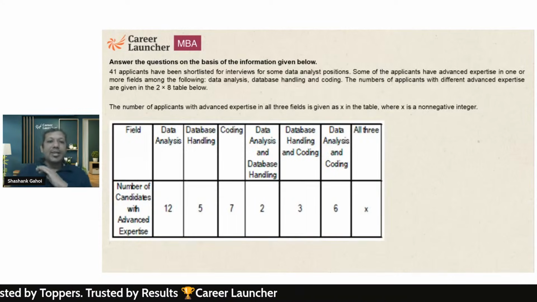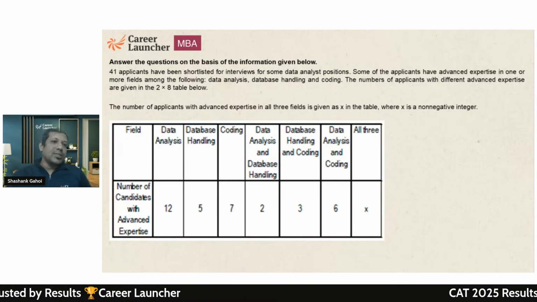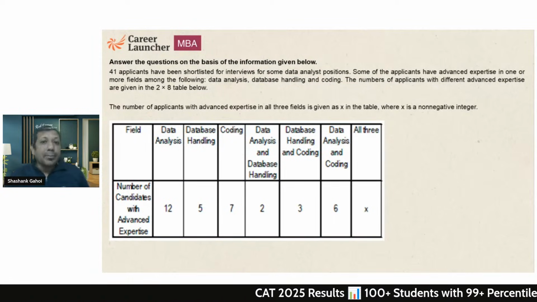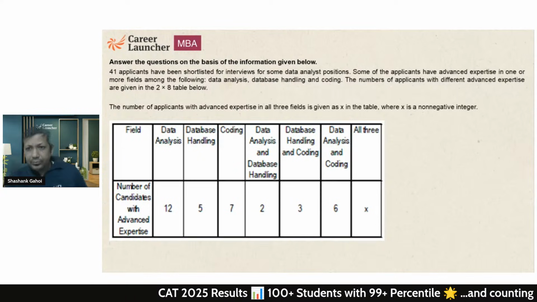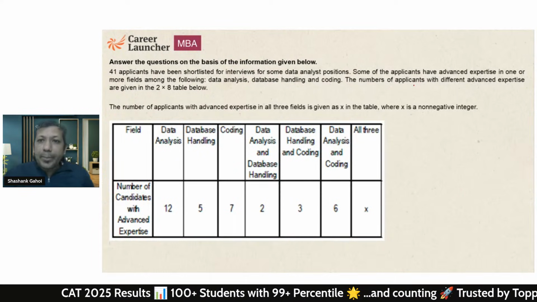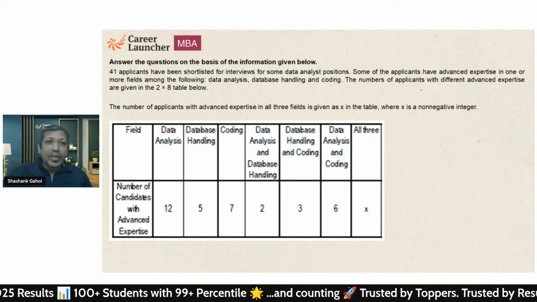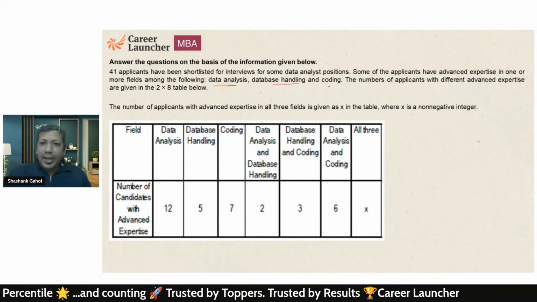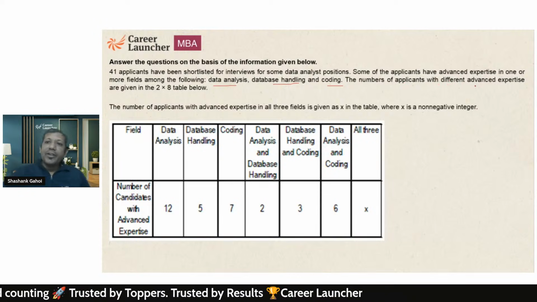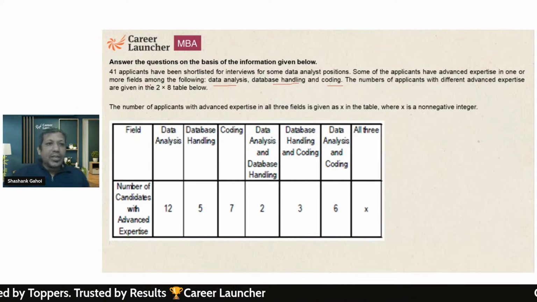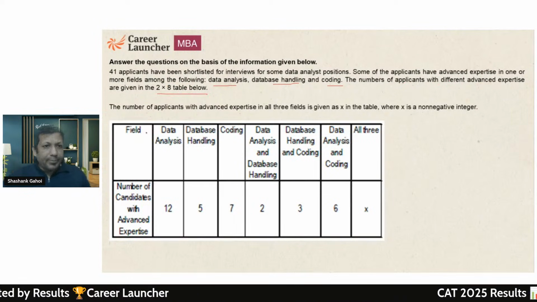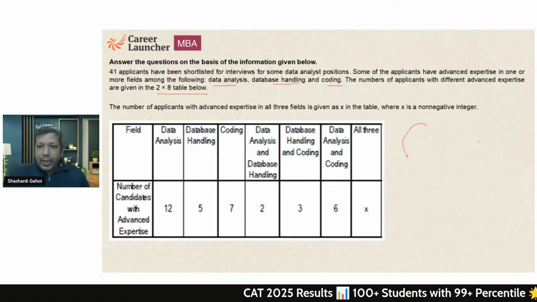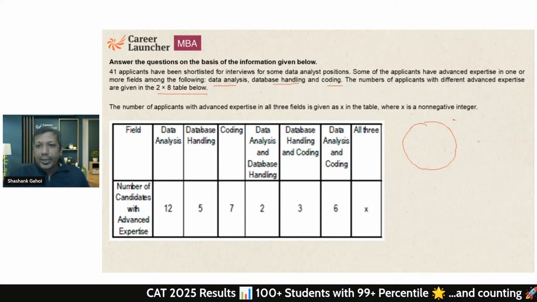Now, let's start set one. This question says that 41 applicants have been shortlisted for an interview for some data analyst position. Some applicants have advanced expertise in one or more fields: data analysis, database handling, and coding. The number of applicants with different advanced expertise is given in this table. So I am just going to make the table accordingly.